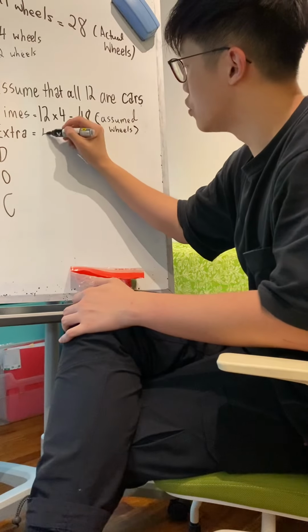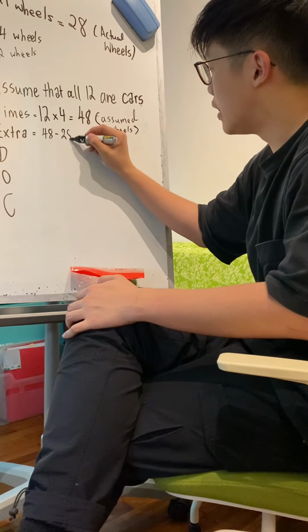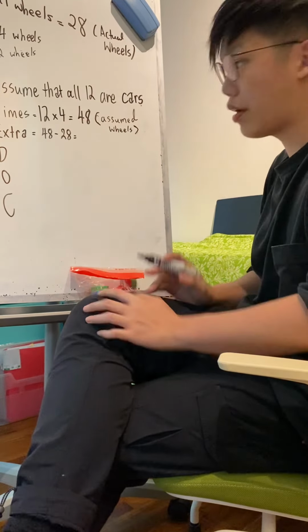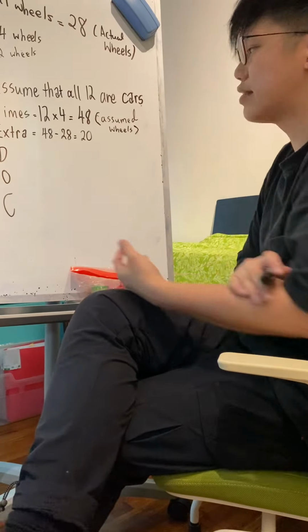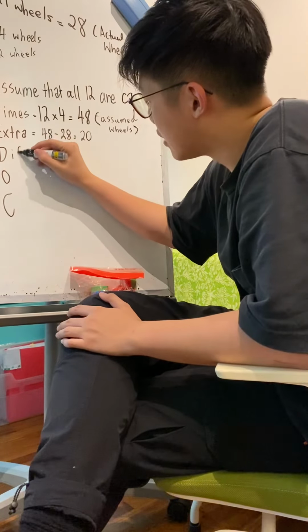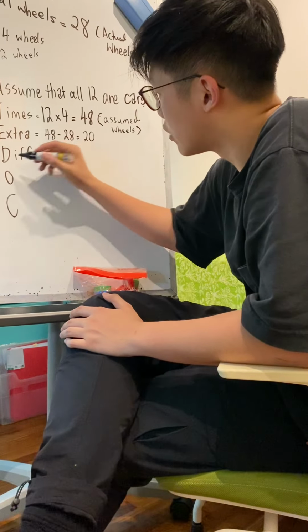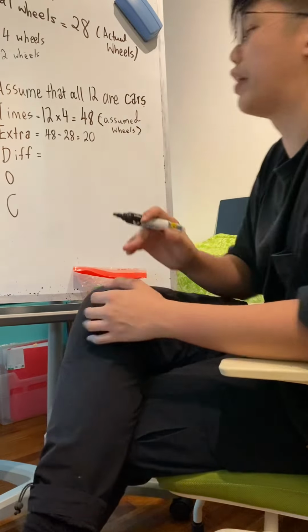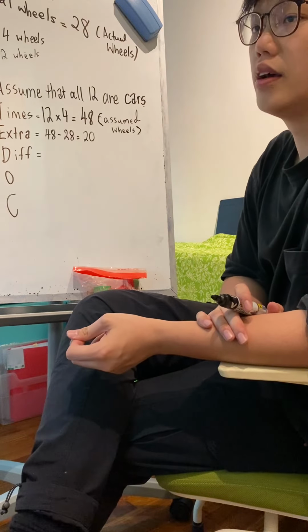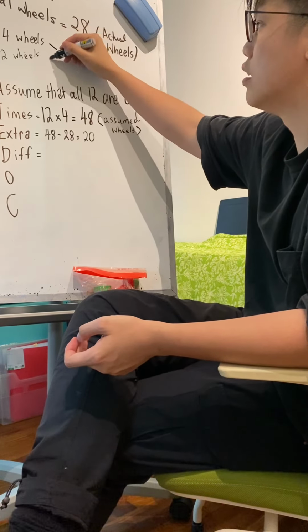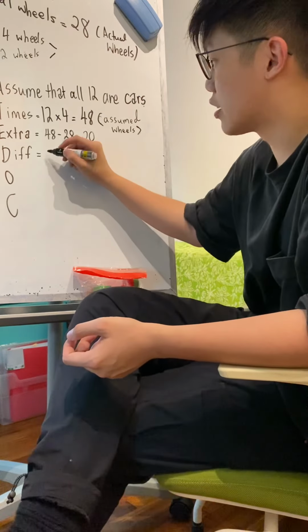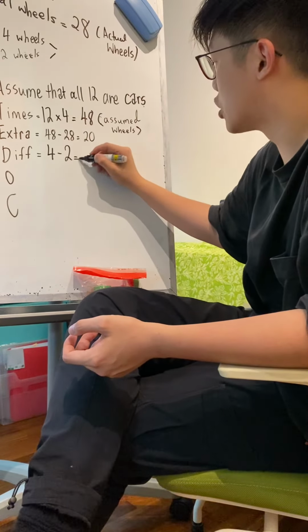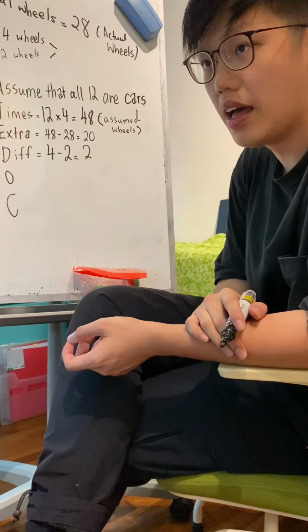So if this is the actual wheels and the assumed wheels, what you want to do is simply 48 minus 28. Understand so far? 8 minus 8 is 0, 4 minus 2 is 2. So 20. Making sense here? What is the difference? I remember I told you, it's called single difference. What is single difference? The difference between one car and one motorcycle. So it's actually 4 minus 2, which gives me 2 wheels. Understand so far?